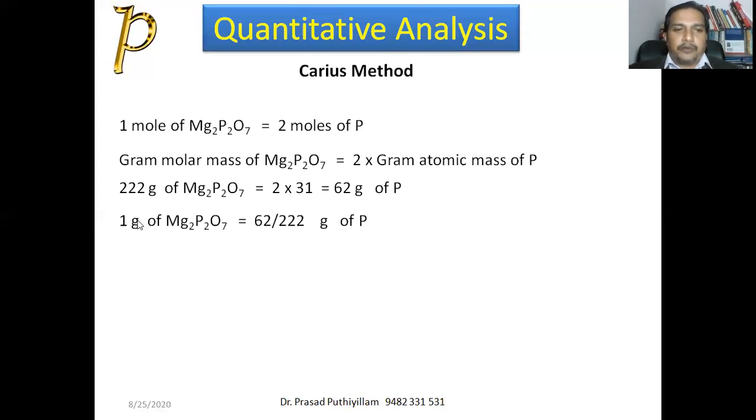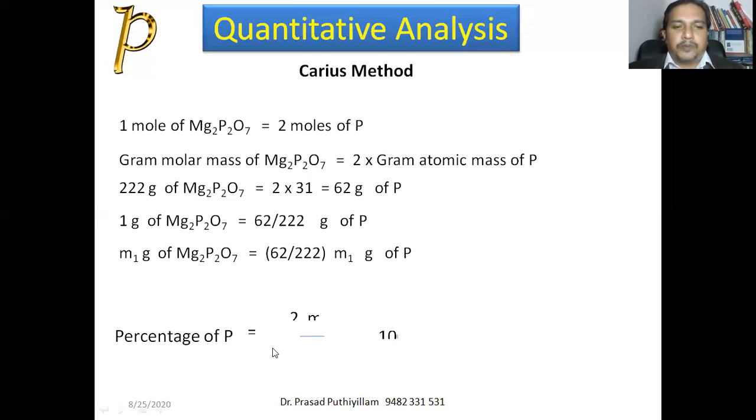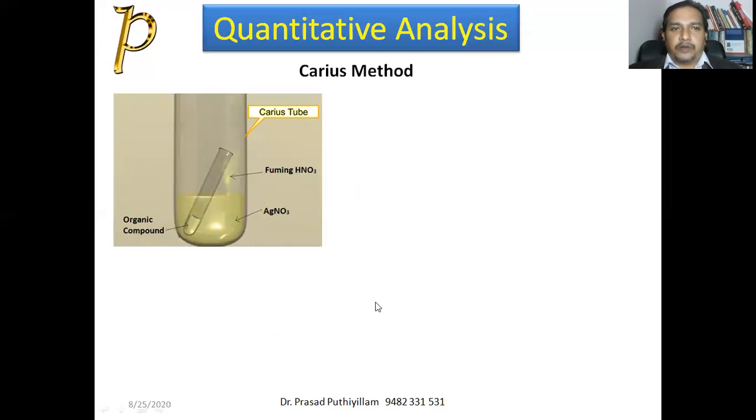Therefore, 1 gram of Mg2P2O7 will have 62 upon 222 gram of phosphorus. Or we can say, if the weight of Mg2P2O7 is M1 gram, it will be 62 upon 222 multiplied by M1. Therefore, percentage of phosphorus is equal to 62 divided by 222 M1 divided by the mass of organic compound M, multiplied by 100. So that is one of the methods.